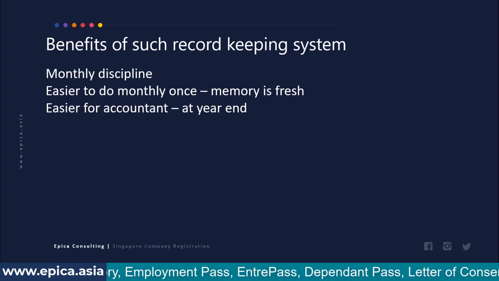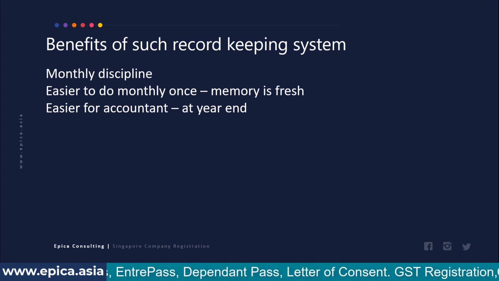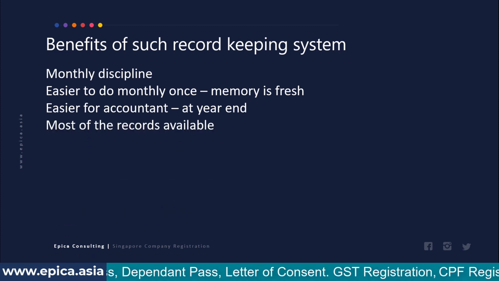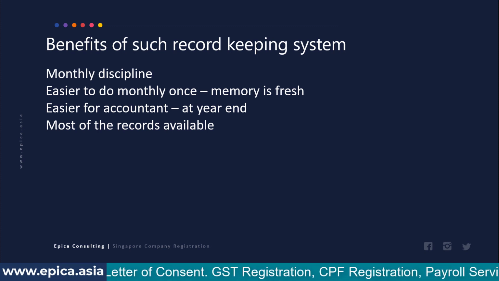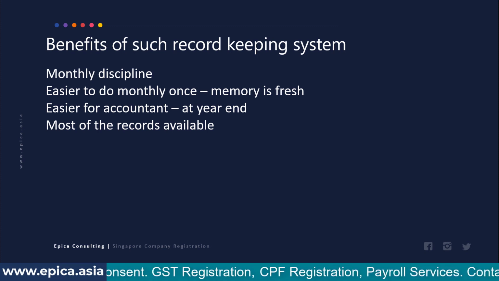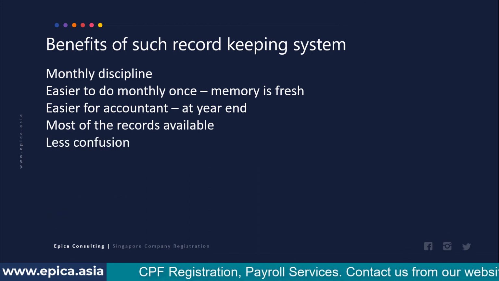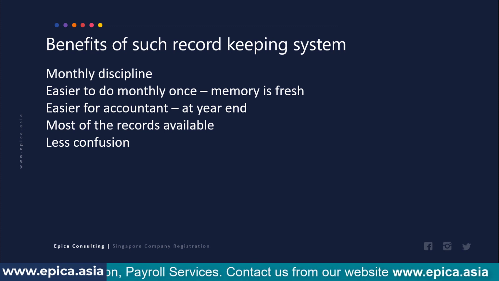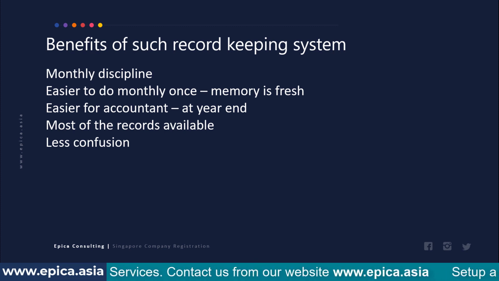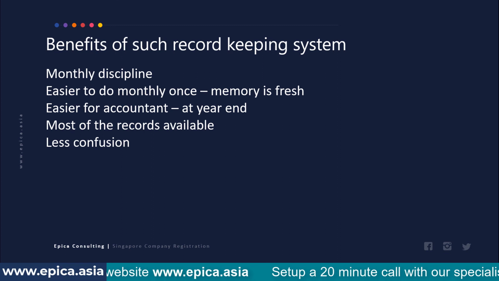The method is also easier for the accountant at the year end because the majority of the records and cross-referencing will be available. Following this will ensure that most of the records and copies are available and there are very few pieces which are unreconciled. This will reduce the confusion and give faster results at a lower cost. So I recommend that you follow this kind of accounting record maintenance method so that your life and your accountant's life are made easy.